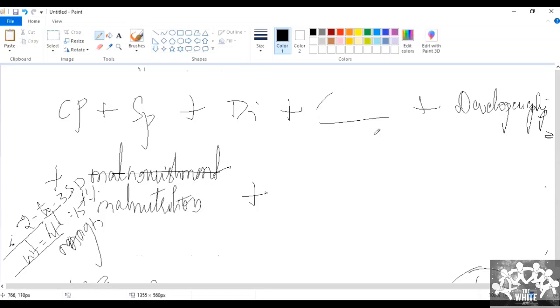Next, what is this thing we left? What is GMFCS score? To see whether he's able to walk with support, without support. Yes, gross motor function classification, right? This is something that you have to mention in your diagnosis. So now, what is the classification of GMFCS? We'll see.